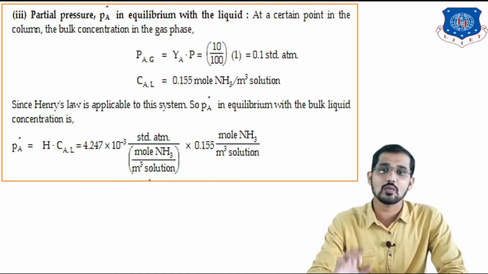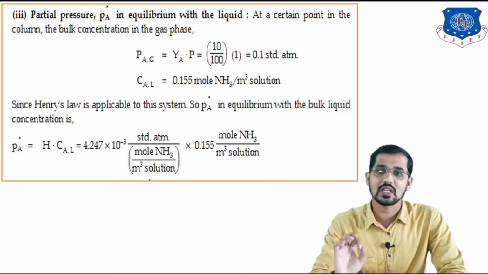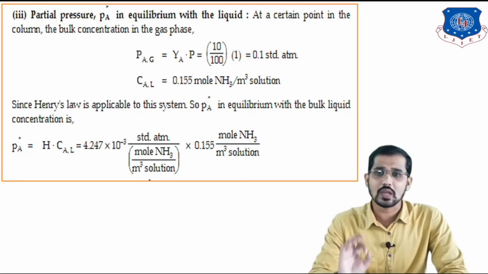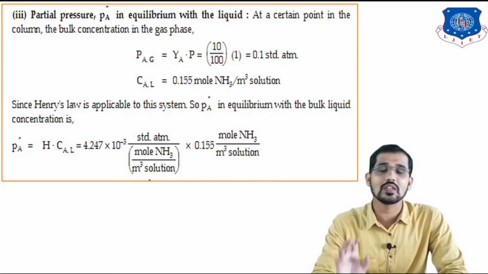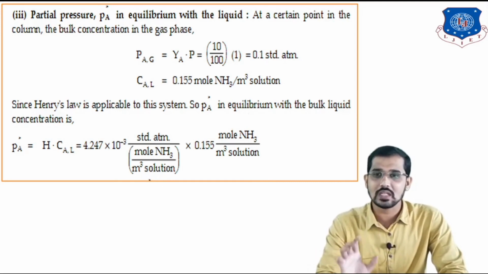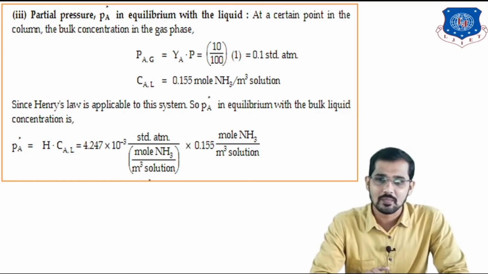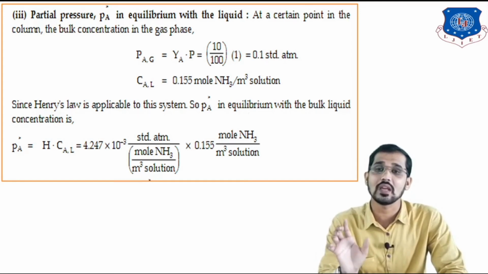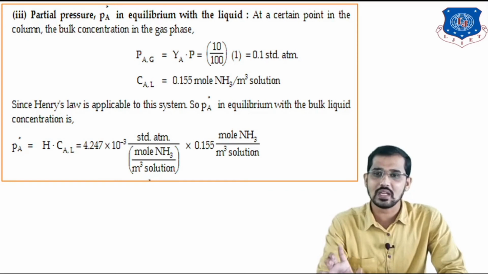Before that, now we will see the concentration in the liquid phase, that is CAL. This is given in our question, that is 0.155 moles of NH3 per meter cube of the solution. Here you have to calculate PA star, that is in equilibrium with the liquid. The formula for that is PA star is equal to H into CAL. H is nothing but Henry's law constant, and this whole formula is given by Henry's law, that PA star is equal to H into CAL.